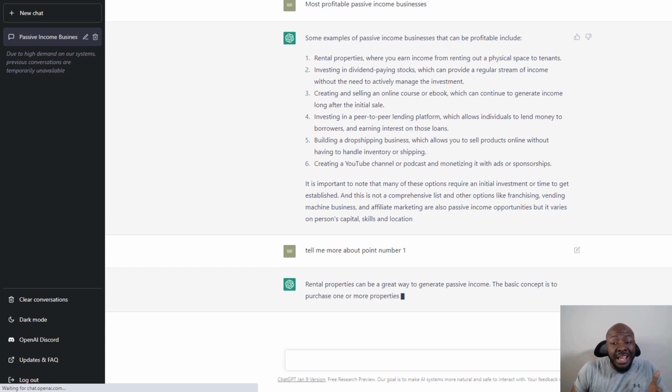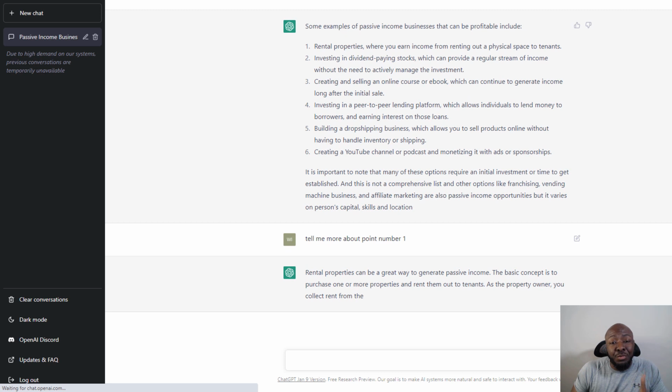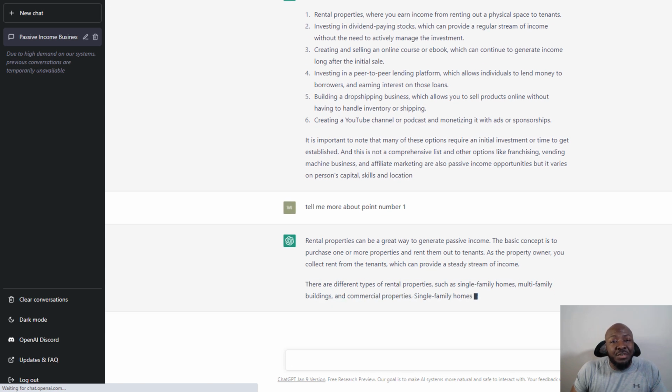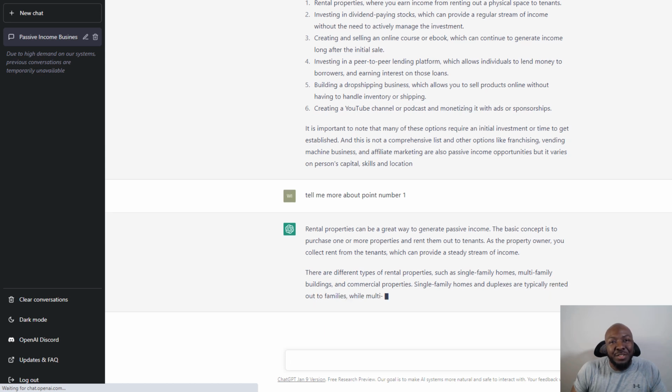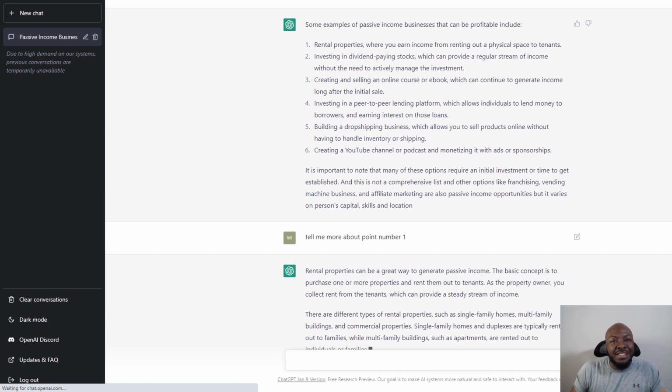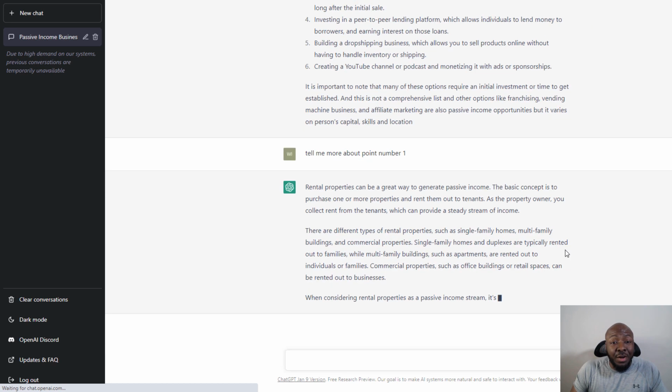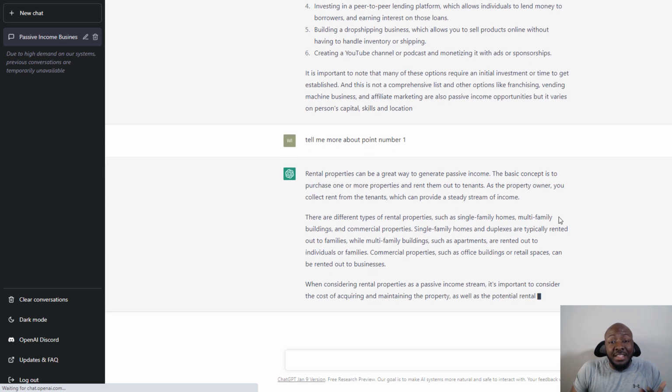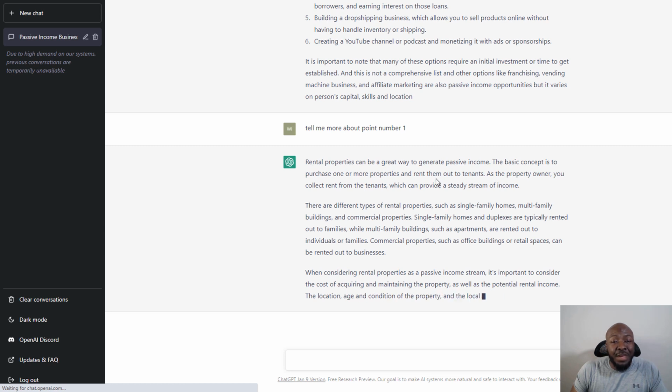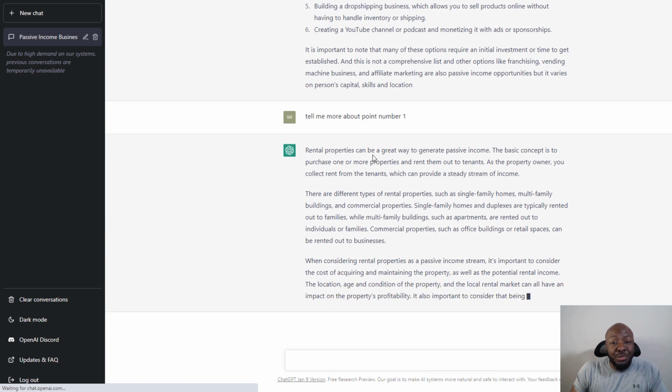And as you can see, it identified that I was talking about rental properties. And as you can see, this is doing it in a very conversational style. I didn't have to make something crazy up to ask it, or ask it something in a robotic way. I just said, tell me more about point number 1, and it automatically knew what I was talking about, and it is elaborating and giving me more information about point number 1, which was rental properties.